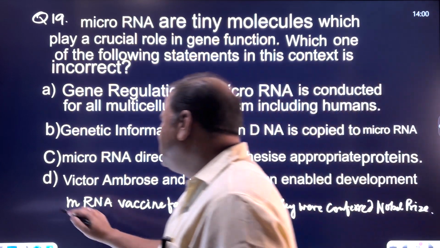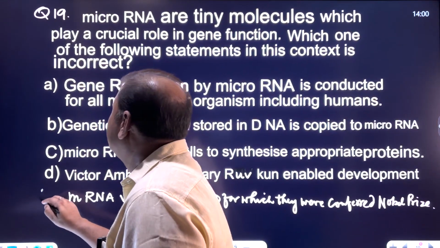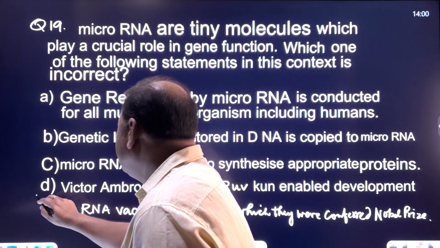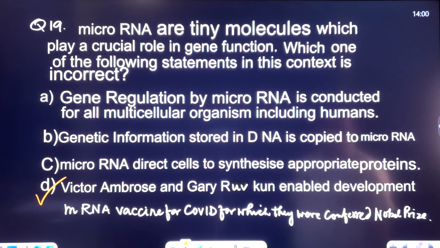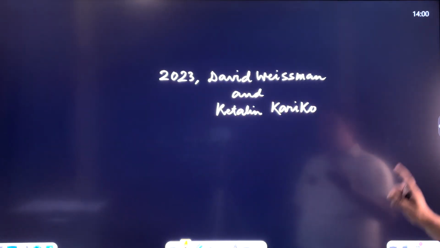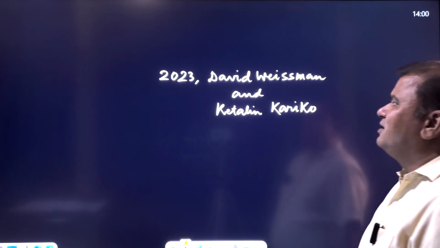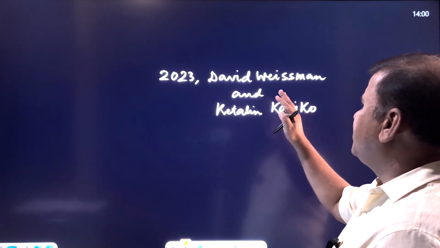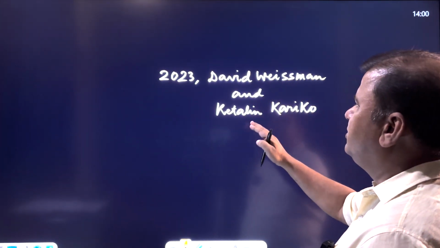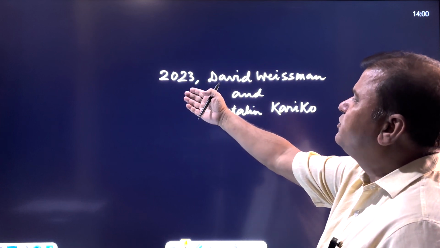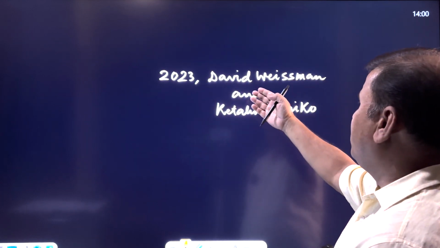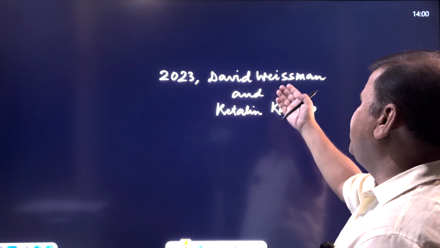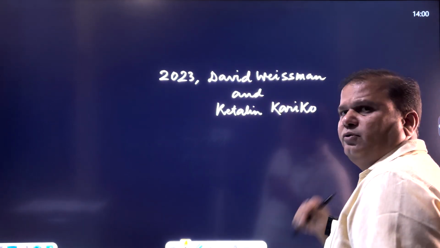The statement which is incorrect is D. This is the incorrect statement. Because as far as the COVID vaccine is concerned, the two scientists who were conferred the Nobel Prize in the field of medicine in 2023 for enabling microRNA to develop in the form of COVID vaccine were Drew Weissman and Katalin Kariko.